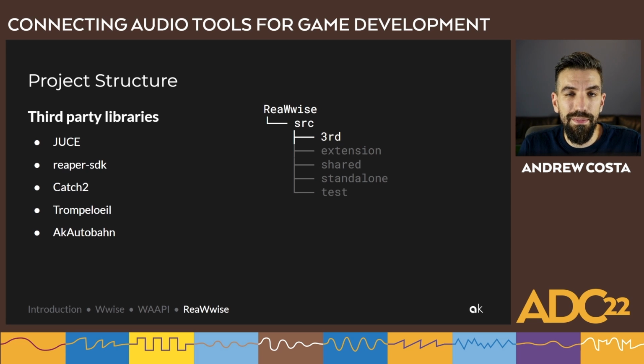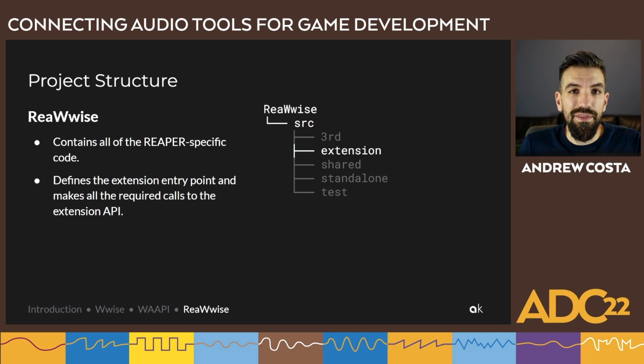The second third-party dependency is the Reaper SDK itself. This contains all the function headers for ReaScript. Then we're using Catch2 and trompe-l'oeil for testing and mocking. And last but not least, AK Autobahn, which is the WAAPI C++ client. Before continuing any further, I'm going to mention we're using CMake for build configuration. So the following 4 folders are actually also CMake projects.